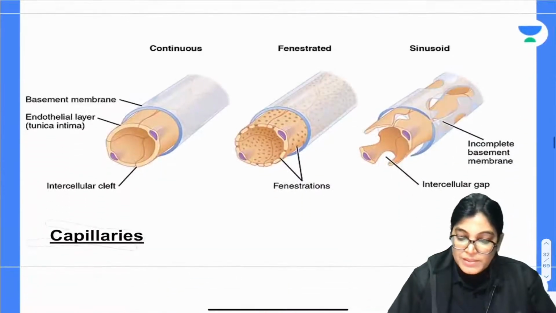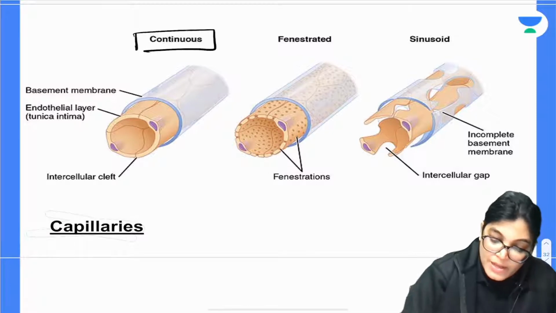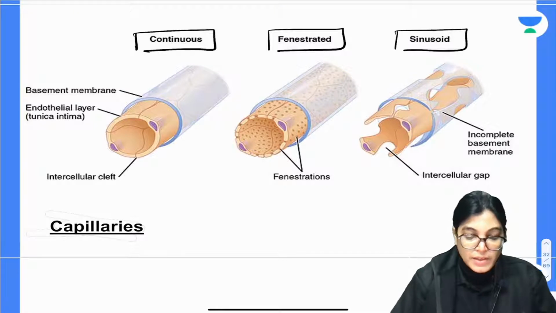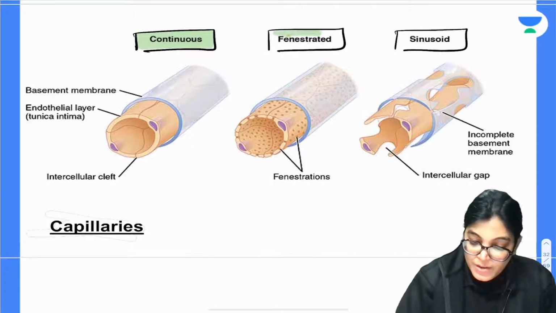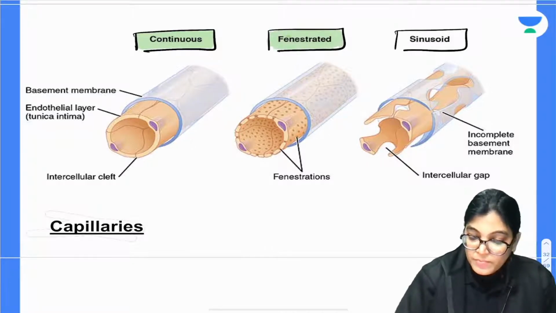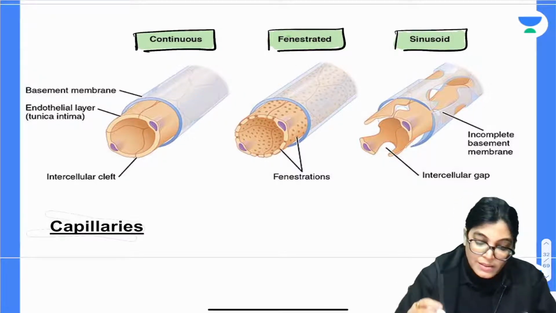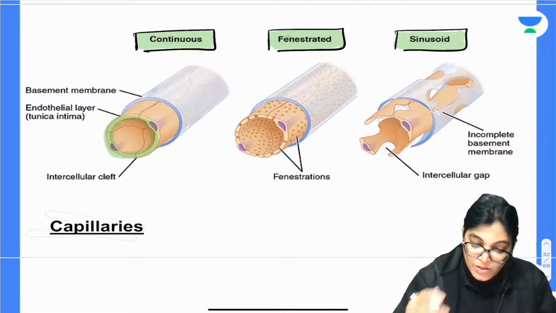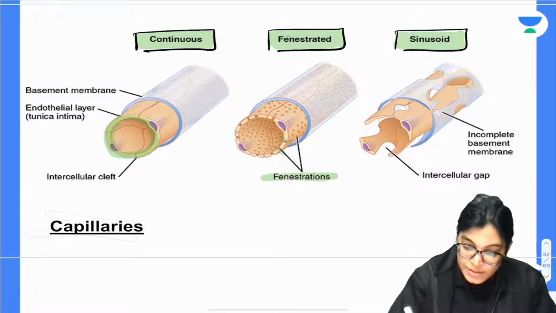Now, if you see the capillaries, they are categorized into 3 types: continuous capillaries, fenestrated capillaries, and sinusoids, where the exchange of blood takes place. In the continuous one, you can see there is no gap in the endothelium of the blood vessels. In the fenestrated one, there is a gap, as you can clearly see, in the endothelium.